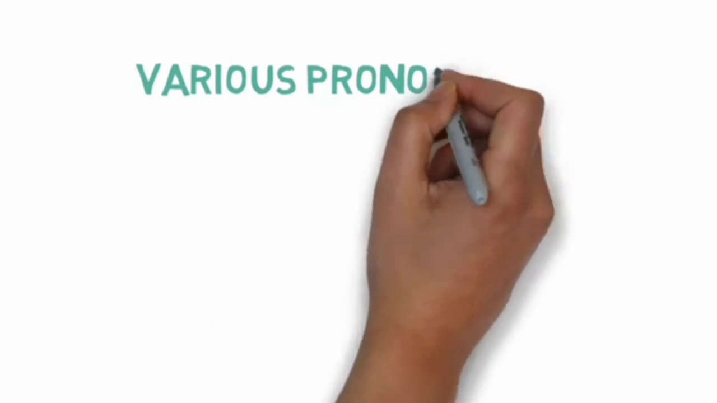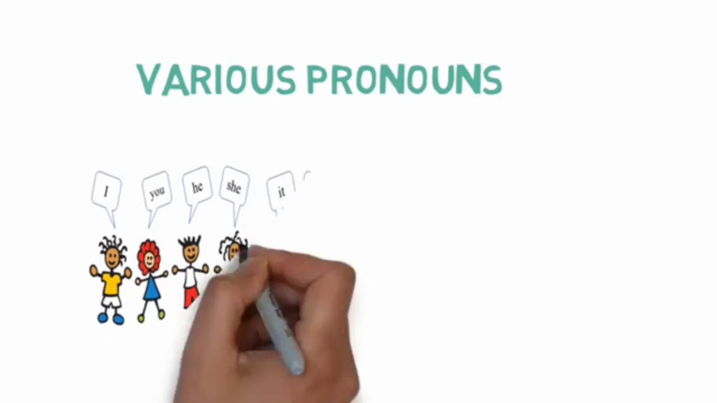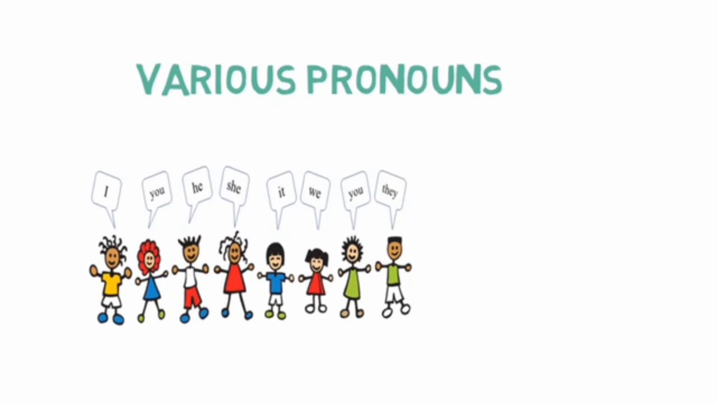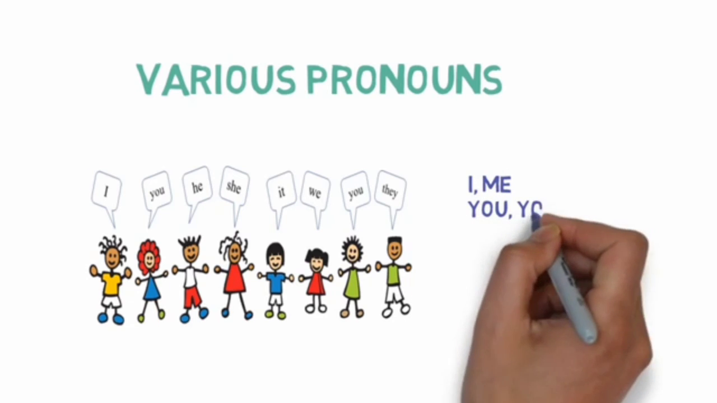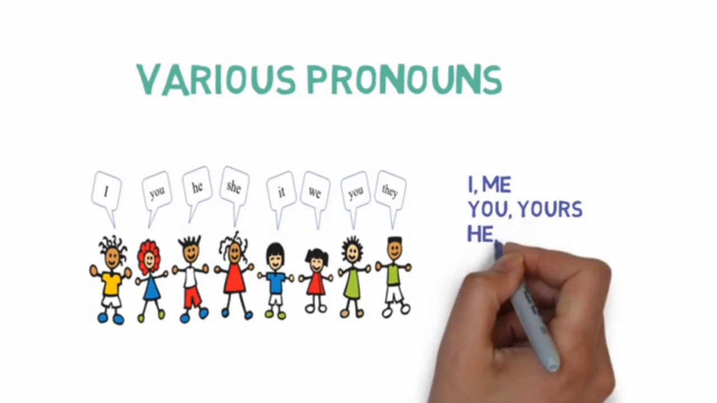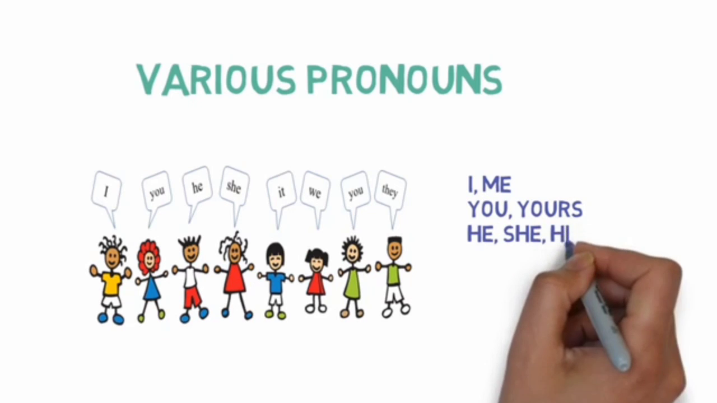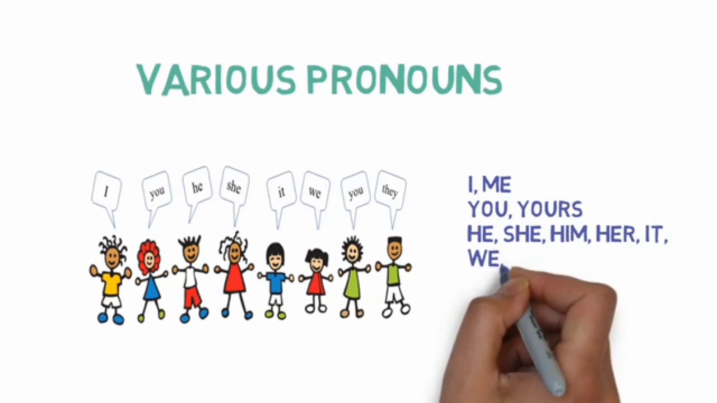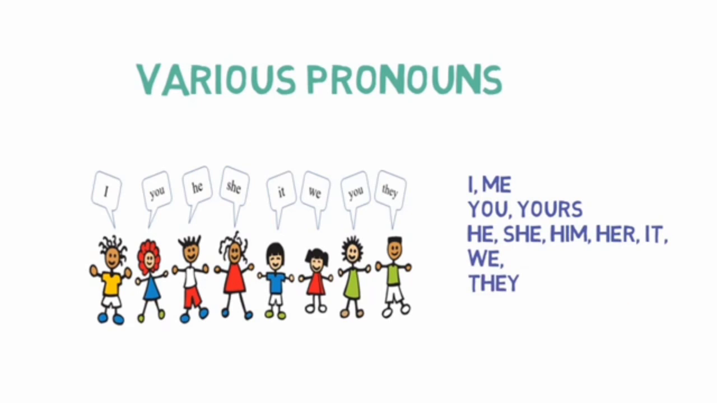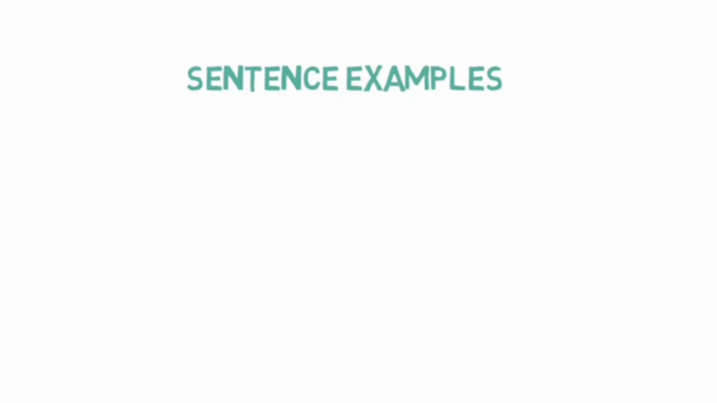Let's look into various pronouns we use generally. Examples of pronouns are I, me, you, yours, he, she, him, her, it, we, you, they. Now let's look into the sentence examples for a few of them.